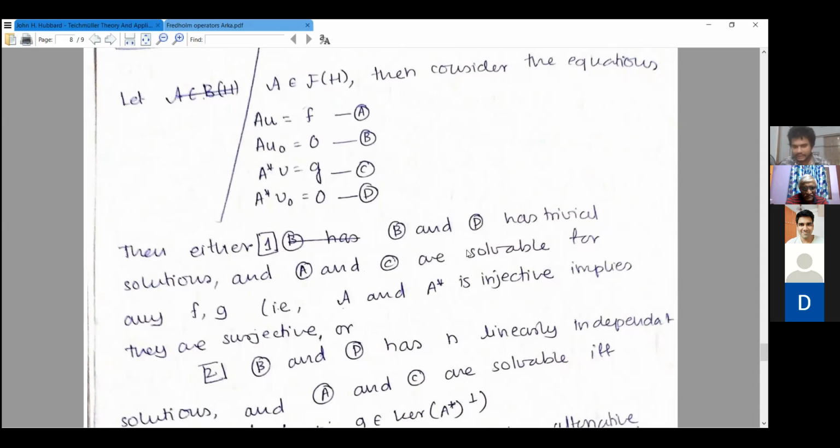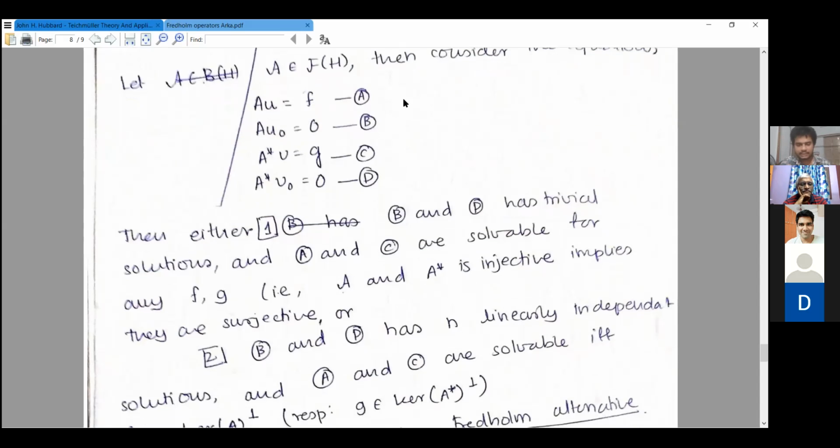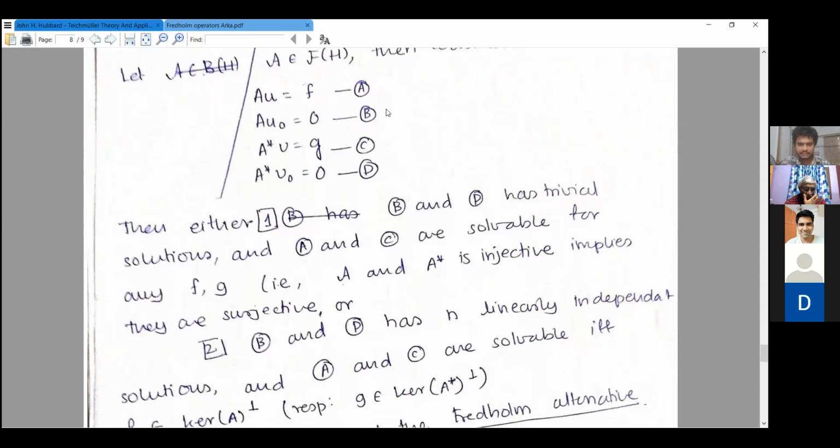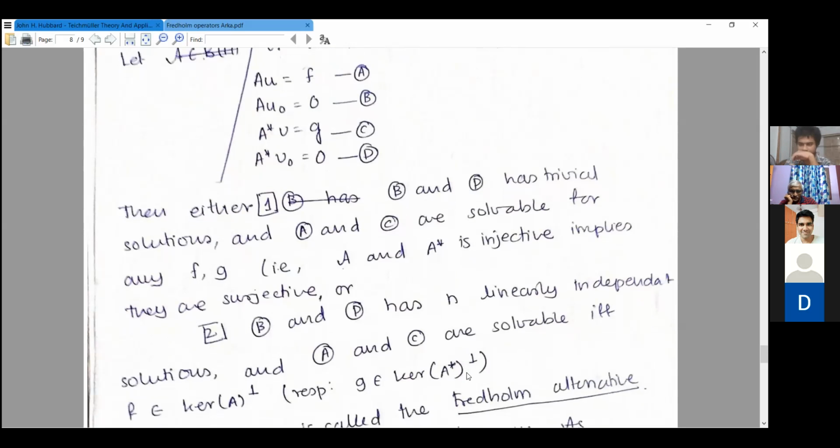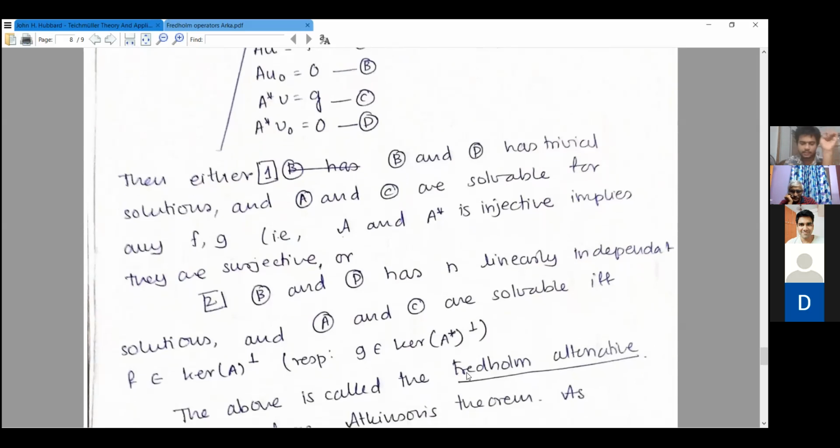Because if A and A star are injective, then they are also surjective, because they are Fredholm of index 0. Or what can happen is that they have n linearly independent solutions. The kernel is always going to be finite dimensional because A is Fredholm, and the kernel of A star is also going to be finite dimensional. If the kernel has dimension n, then A and C are solvable if and only if F is orthogonal to the kernel of A star, and similarly G is orthogonal to the kernel. This is what is known as the Fredholm alternative.